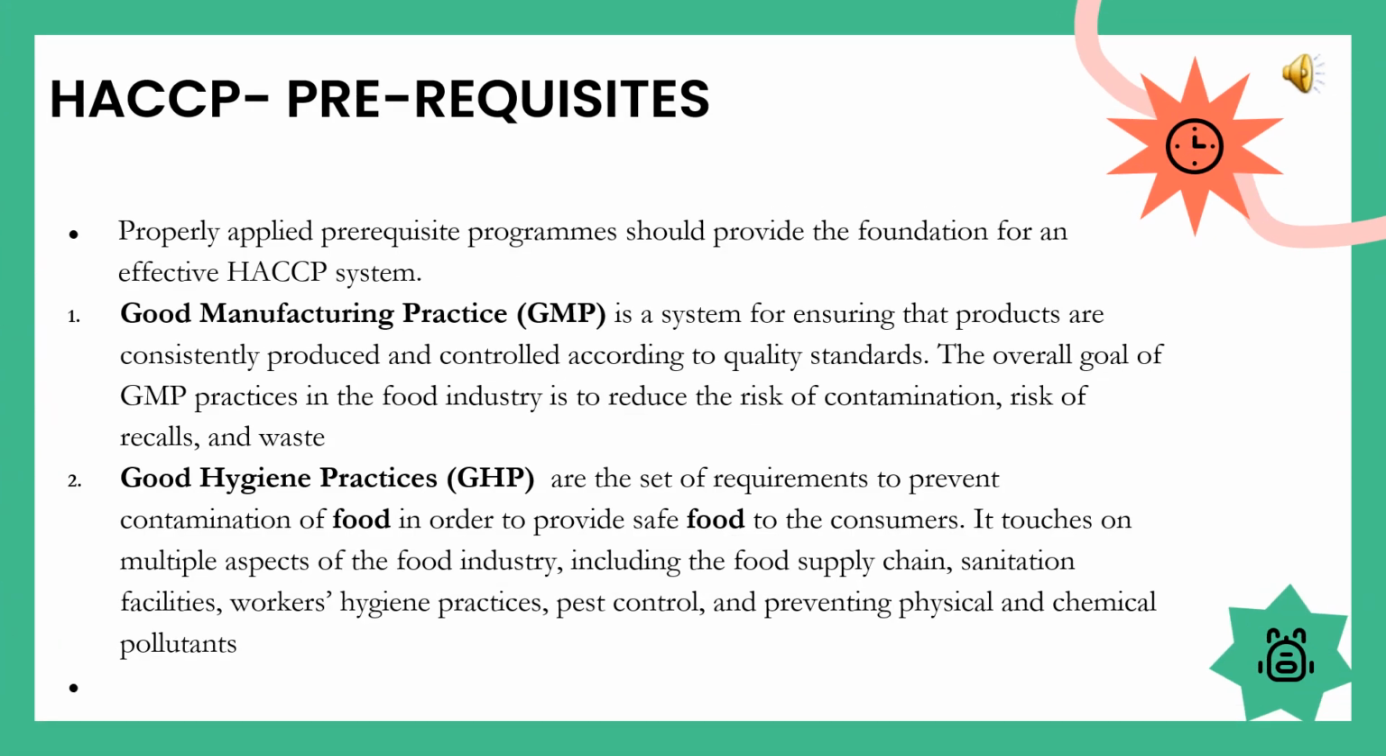To provide the foundation for an effective HACCP system, certain properly applied prerequisite programs should be provided. These include the good manufacturing practices and the good hygiene practices. Good manufacturing practices is a system for ensuring that the products are consistently produced and controlled according to quality standards. The overall goal of good manufacturing practices in the food industry is to reduce the risk of contamination, the risk of recalls, and the risk of waste.